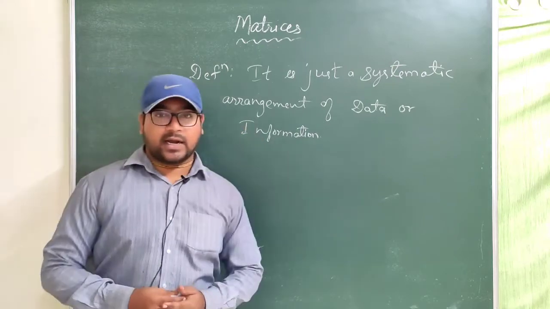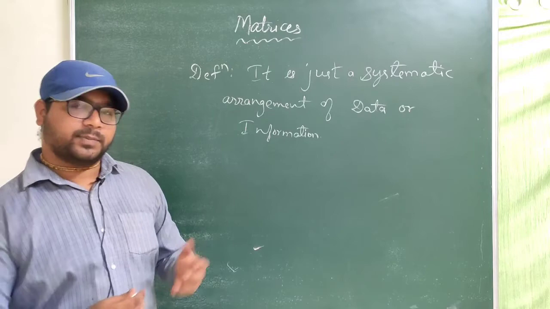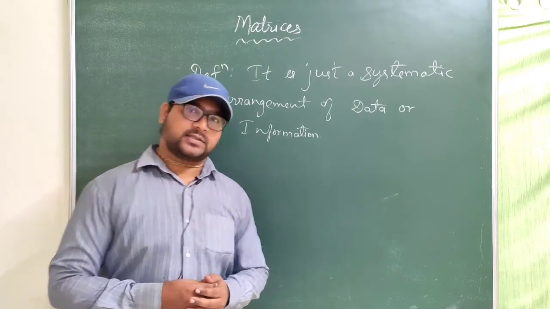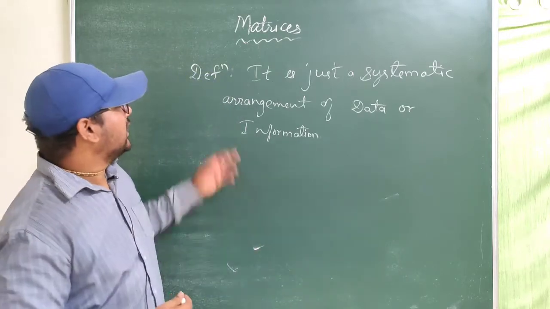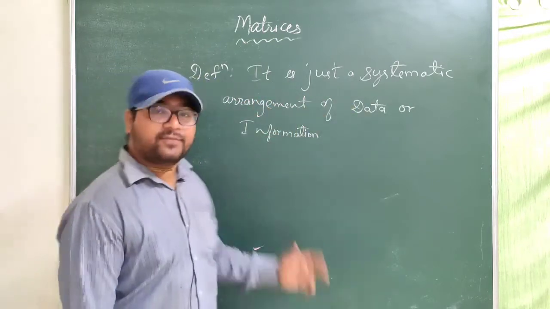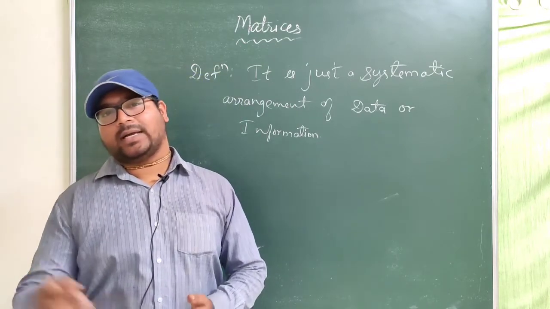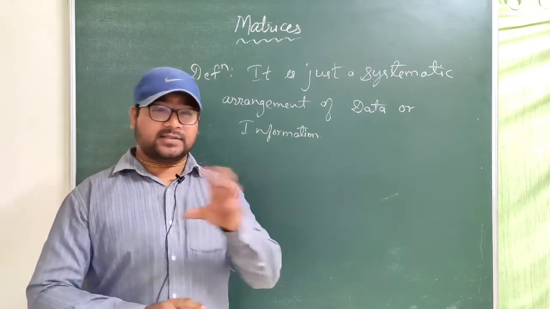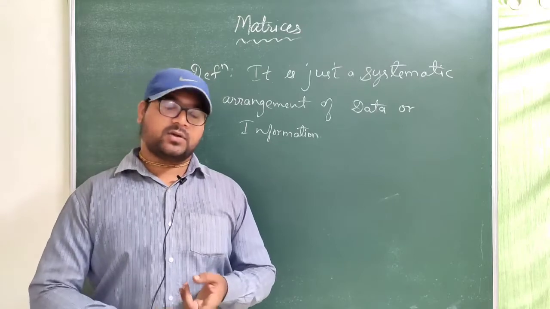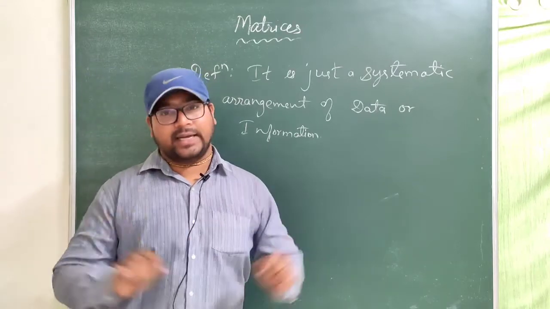So let us start, or let us begin with the matrices chapter. Now let us begin with the definition of a matrix. What is the definition of a matrix? A matrix is just a systematic arrangement of data or information. So in a matrix, what all things are stored? It contains systematically whatever information or data we have, which is stored or written.